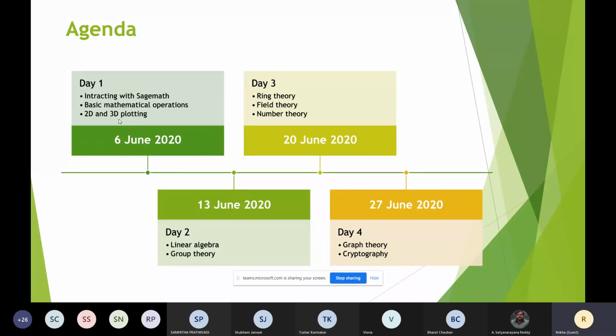On the second day, 13 June, we will discuss linear algebra and group theory. On the third day, we will discuss ring theory, field theory, and number theory concepts using SageMath. And on the last day, 27 June, we will discuss graph theory and cryptography.